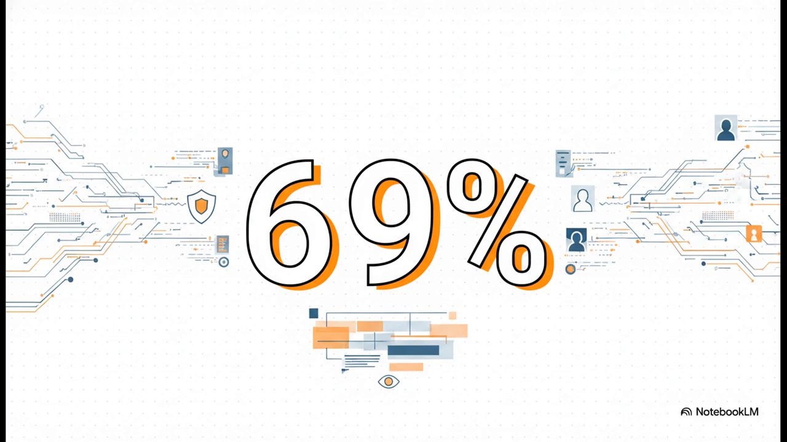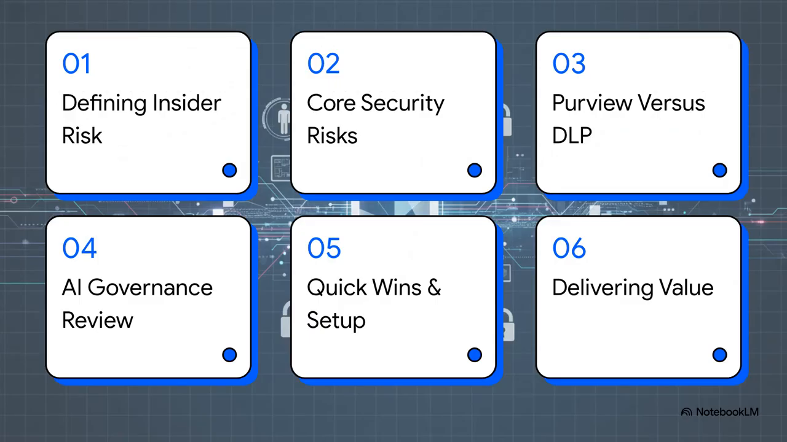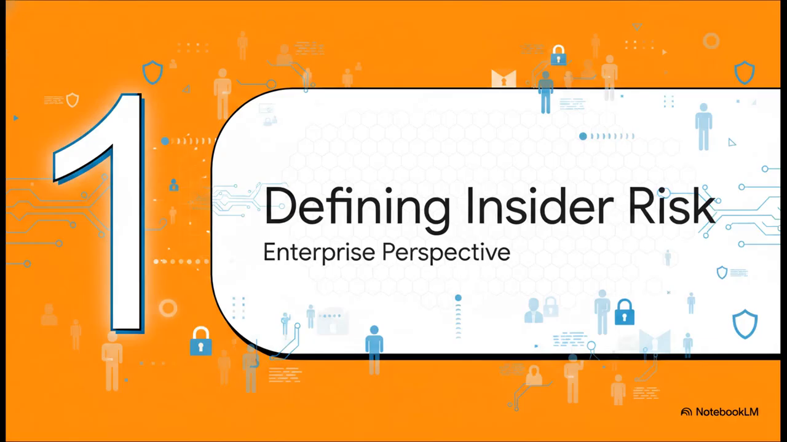This really proves that we are dealing with a systemic governance issue across the modern workforce. It's not a rare anomaly at all. It is literally happening everywhere, and our traditional perimeter defenses simply aren't catching it. To get our environments secured, we're going to hit 6 quick areas today. Defining insider risk, our 3 core security risks, Purview versus DLP, an AI governance architect's review, implementation quick wins, and finally, delivering business value.